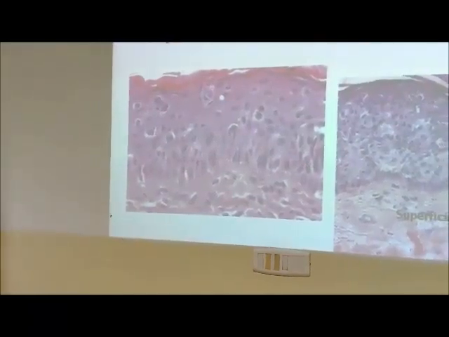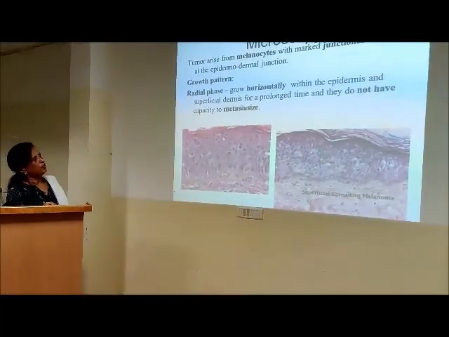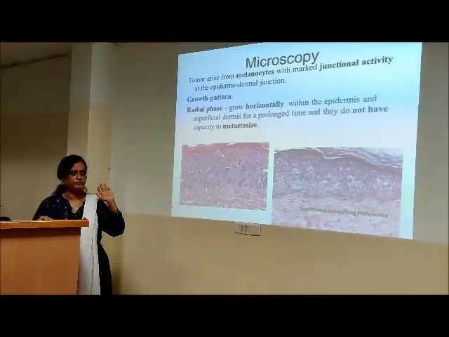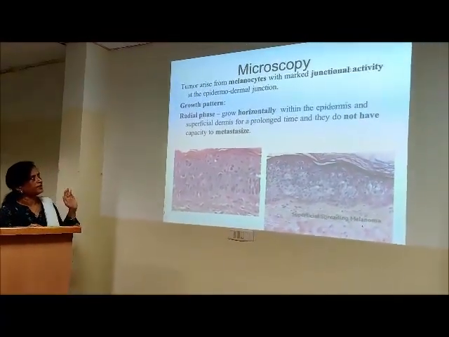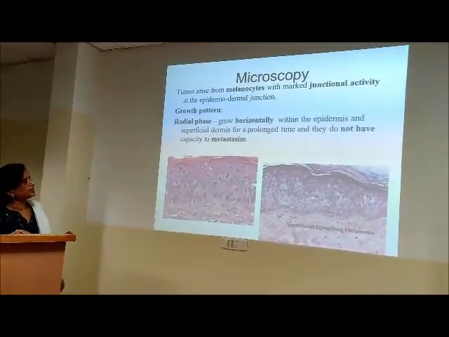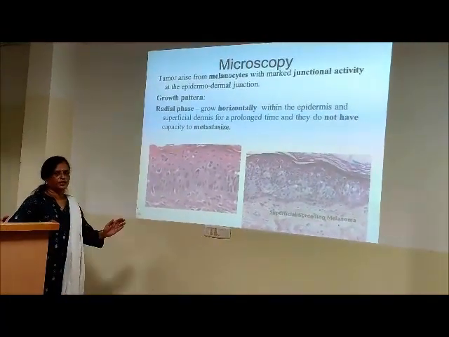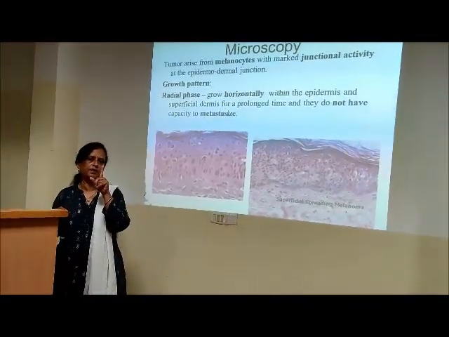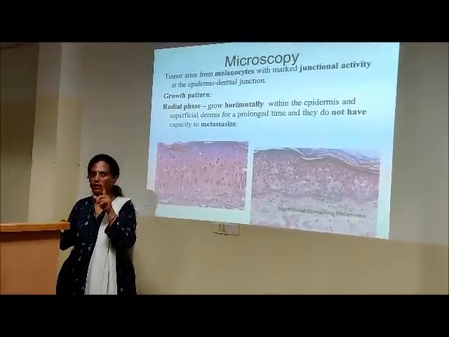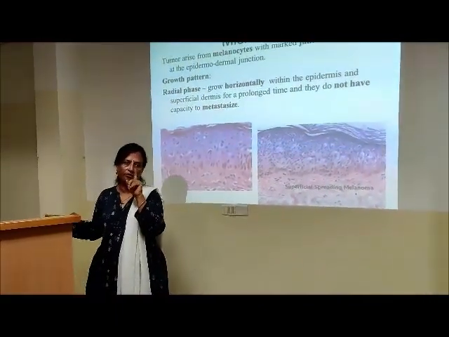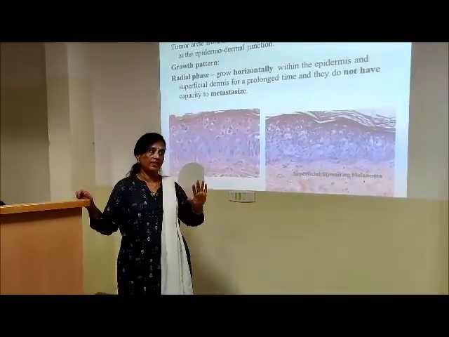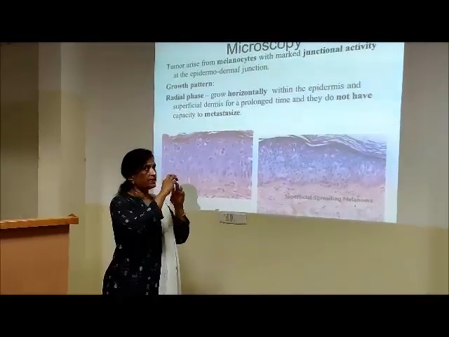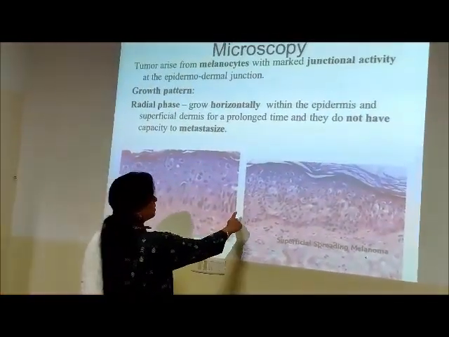So how does it grow? One is it grows horizontally, that is radially. So this we call as pagetoid spread also. When I say pagetoid, so again you should remember where have we used this. Paget's disease of the breast. So the tumor cells go across, they are present across in a horizontal manner.